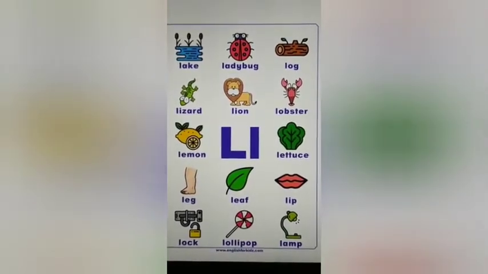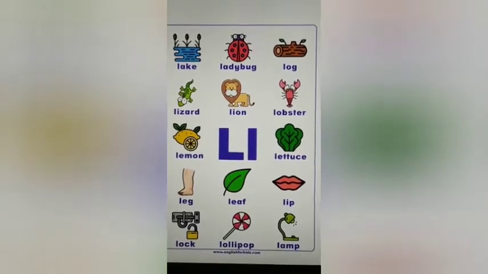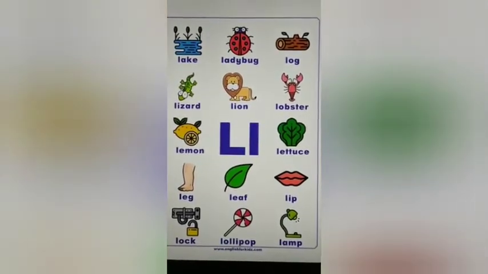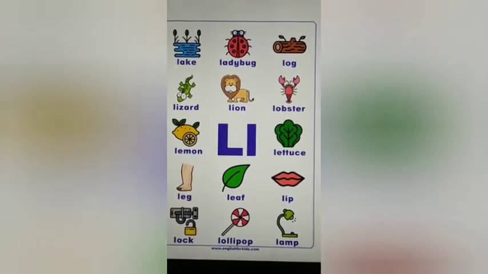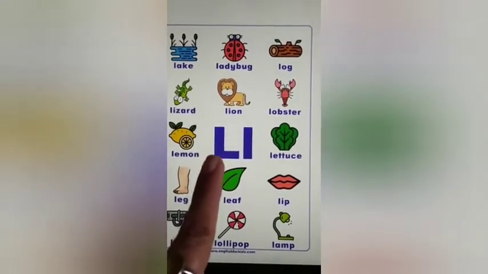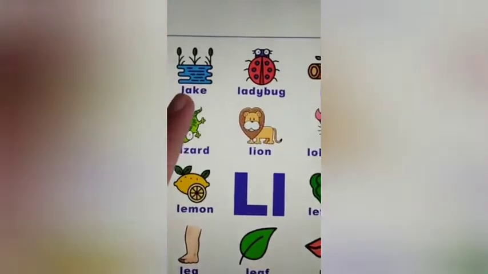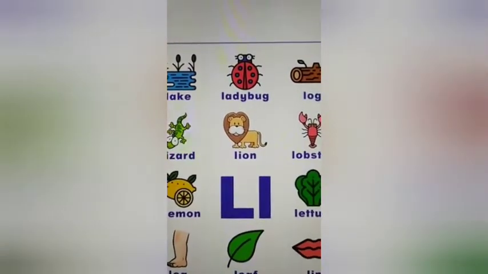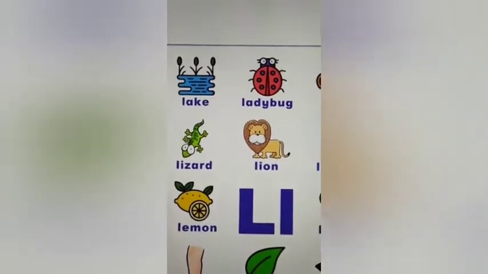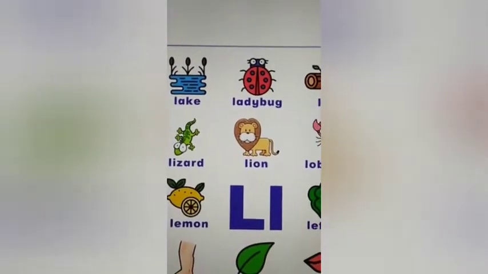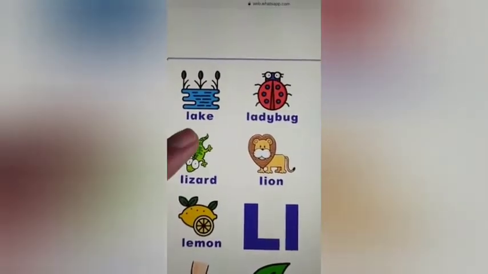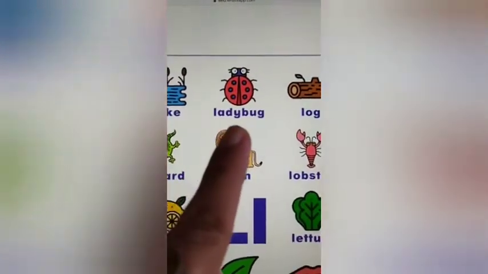Let's have a look at a few pictures. Yes, of animals, of things that begin with the sound L, that begin with this letter L. Okay, so let's see here. The first one. Now this is a water body. A small water body is called a lake. Just like when you go to Nainital, you see that beautiful lake. Yes, that's lake.